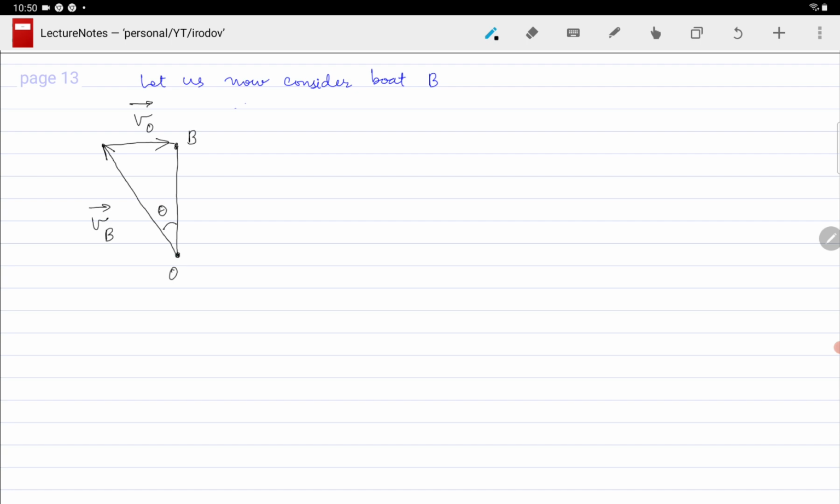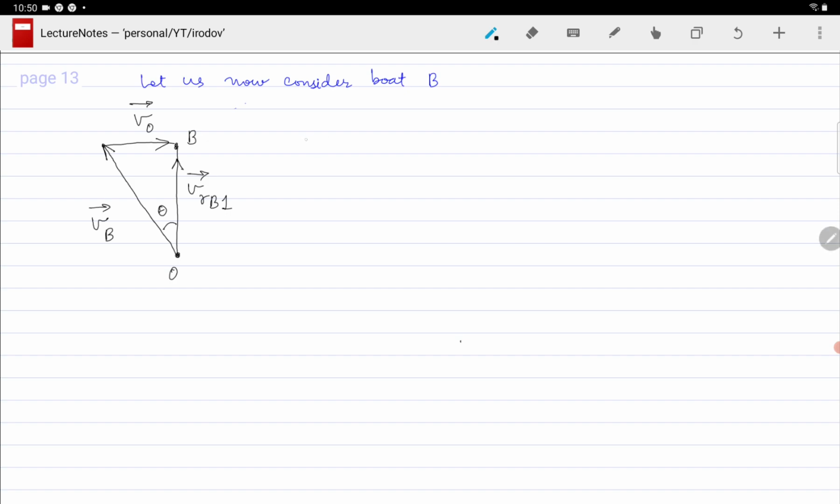And we have V naught, which is the velocity of river, and this is the resultant velocity as the boat goes from O to point B. So this is VRB1.